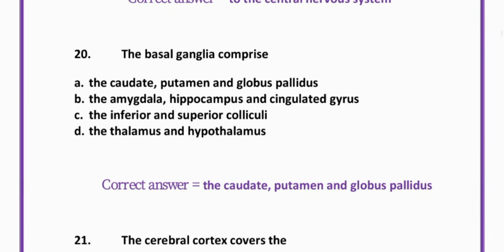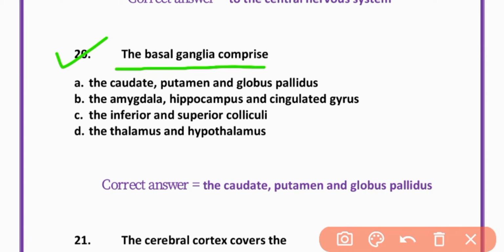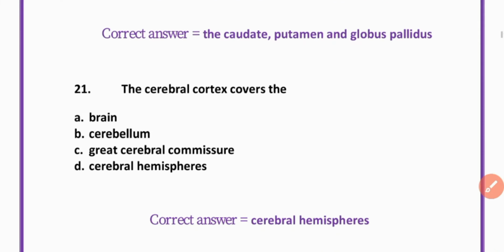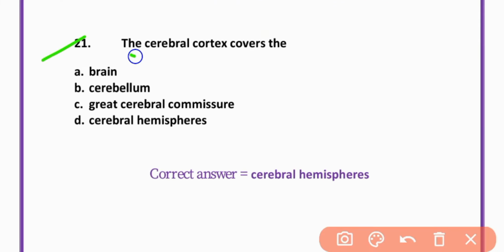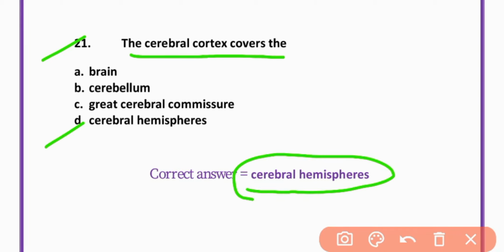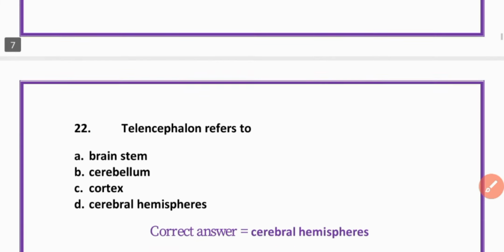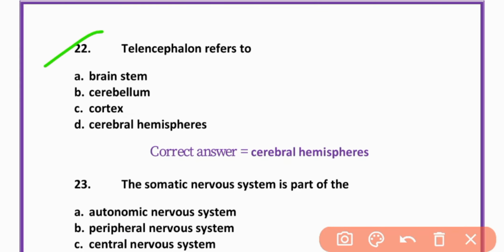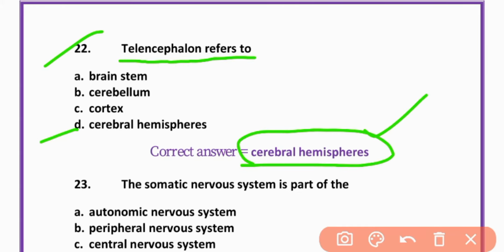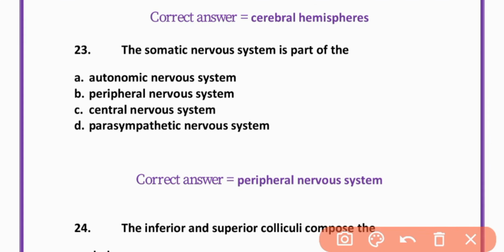MCQ number 20. The basal ganglia comprise the caudate, putamen and globus pallidus. Option A is correct. MCQ number 21. Cerebral cortex covers the cerebral hemisphere. Option D is correct. MCQ number 22. Telencephalon refers to the cerebral hemisphere. Option D is correct.